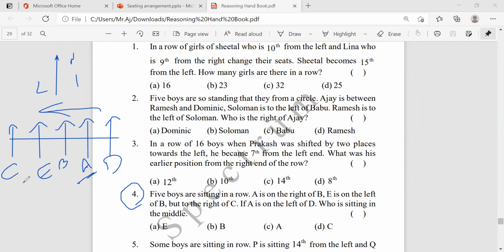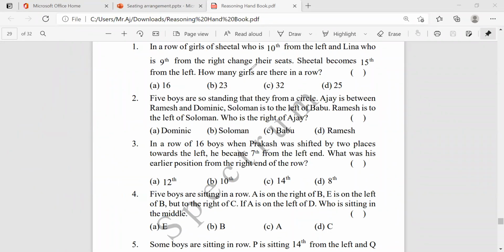Is it clear? Now, what they're asking, who is sitting in the middle? EC is one group, AD is one group, and B will sit in the middle. Is it clear? Now, another question. Go for another question.